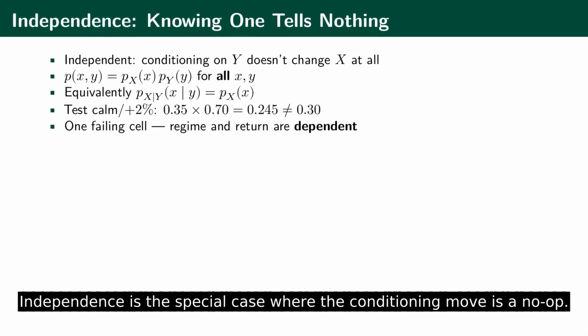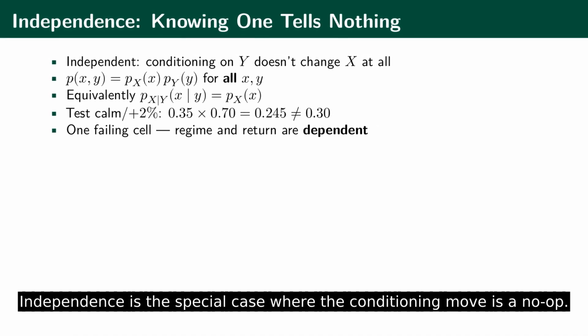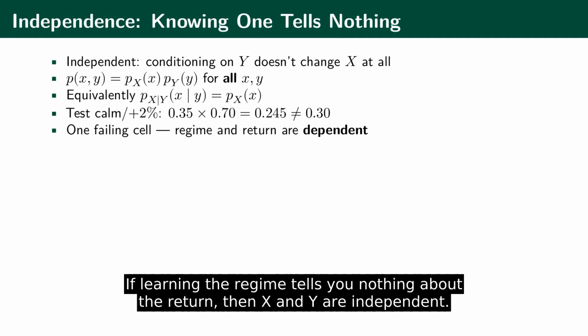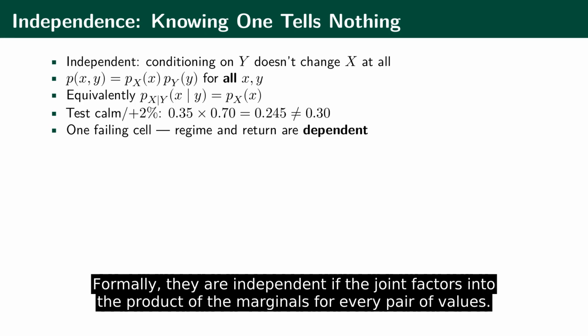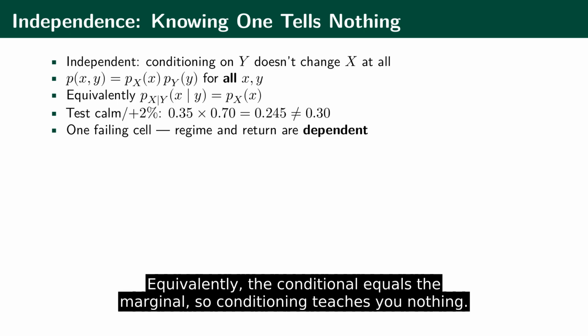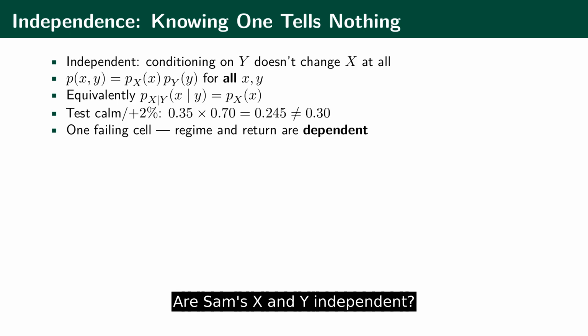Independence is the special case where the conditioning move is a no-op. If learning the regime tells you nothing about the return, then x and y are independent. Formally, they are independent if the joint factors into the product of the marginals for every pair of values. Equivalently, the conditional equals the marginal, so conditioning teaches you nothing. Are Sam's x and y independent?